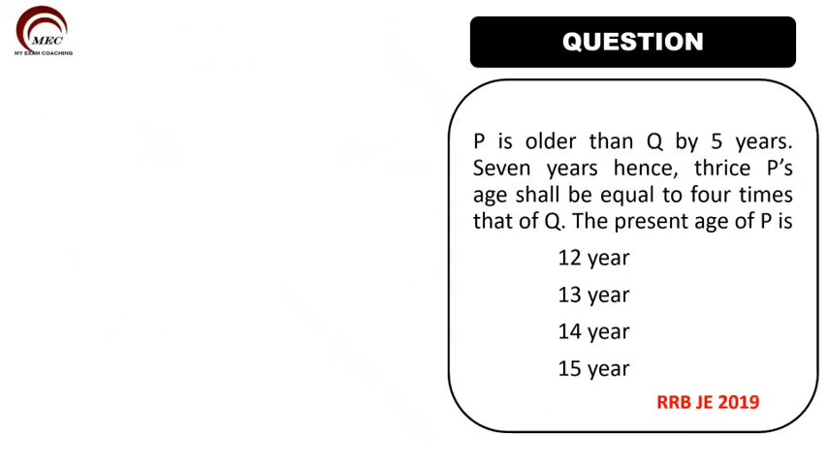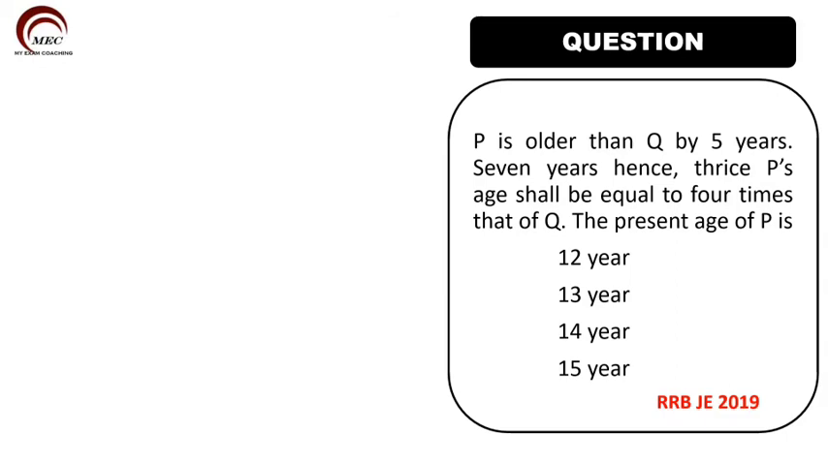P is older than Q by 5 years. 7 years hence, thrice P's age shall be equal to 4 times that of Q. The present age of P is what? So it's an RRB JEE question. P is older than Q by 5 years.